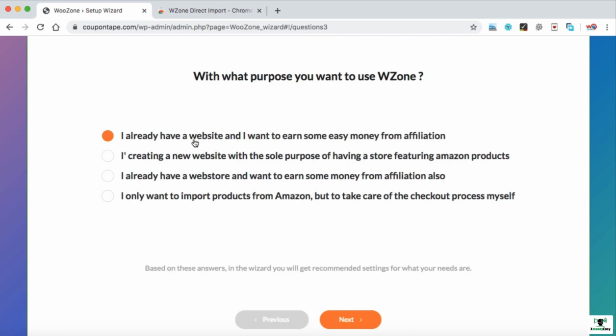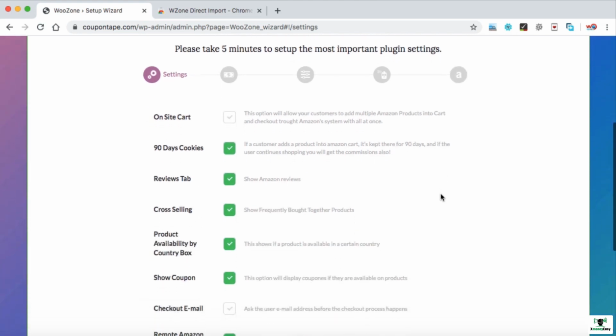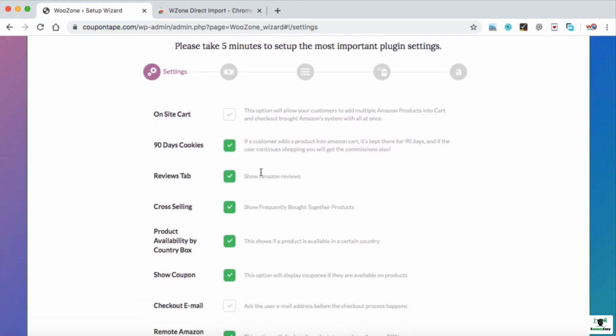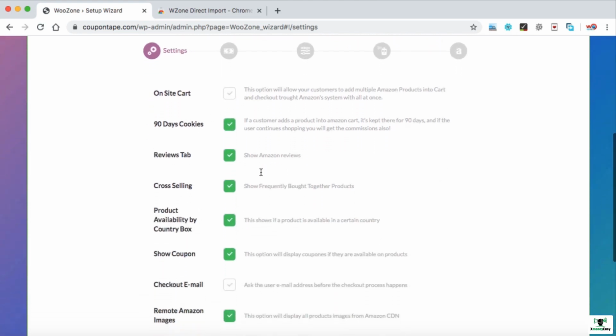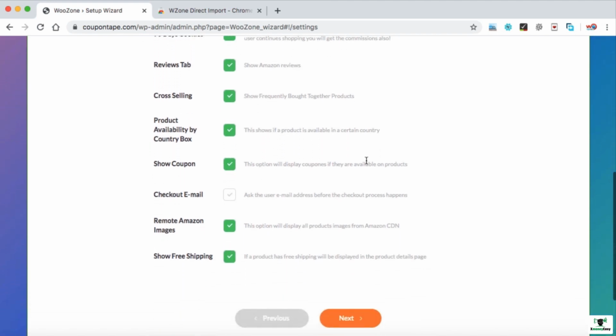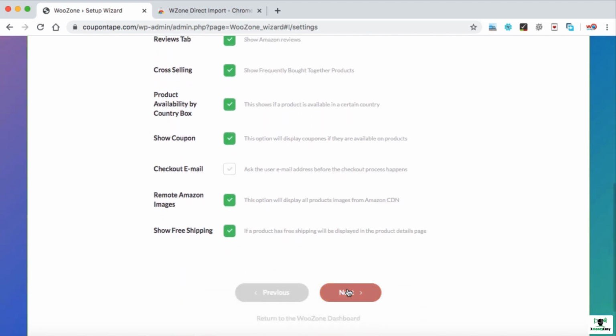I already have a website and I want to earn some money from affiliation. So of course, this is the first option that we are interested in. So let's select this one and then click on next. This step is important. On-site cart, just leave it as it is. I suggest you keep all the default options selected. Don't change anything and then click on next.